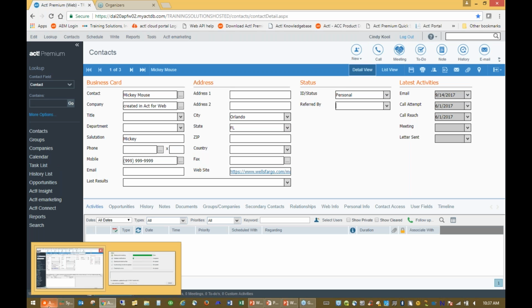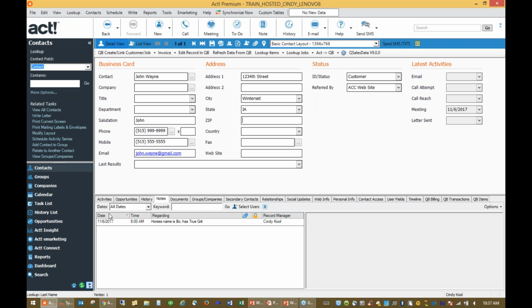If I go back to the Windows application, which is where I'm going to do that right now, you see you have the same left-hand side navigational panel. The icons are all the same now. It used to be, prior to this version of ACT, the icons were different. You had to kind of understand which icon represented different items. So they've made that look and feel very similar. So I just wanted to introduce that to you. So any of you on the call that have a subscription to ACT and or are looking at upgrading your version of ACT, this is what the new version of ACT will look like. It's going to have a new look and feel, a coloring scheme with it.